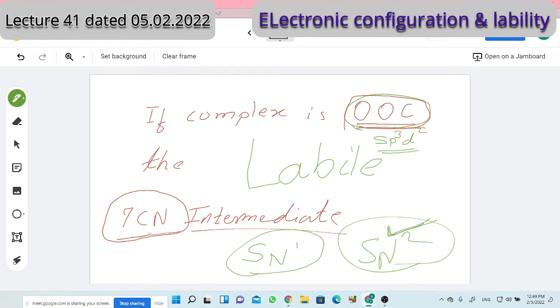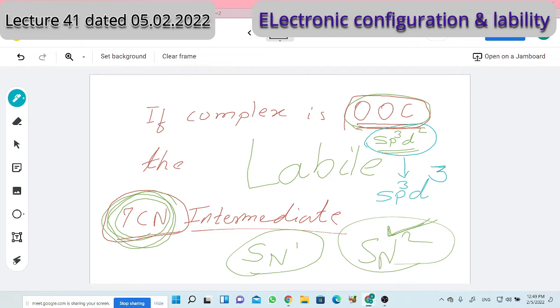If a 7-coordinated intermediate is there, 7 being the coordination number, then the number of orbitals involved should also be 7, which are 6 here in sp3d2. Those should be 7. So that hybridization should be sp3d2. In spite of d2, what should be there?